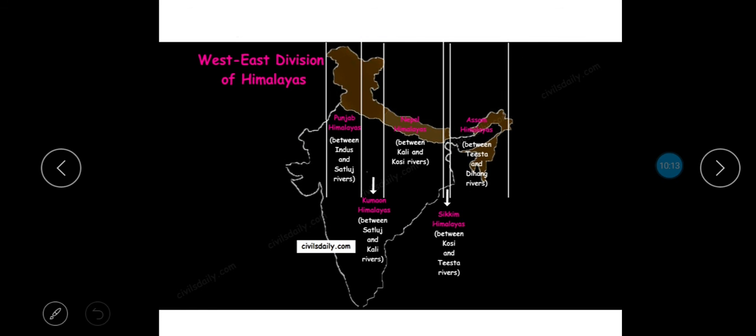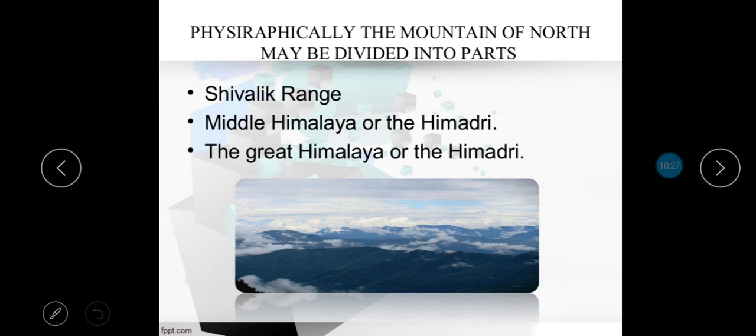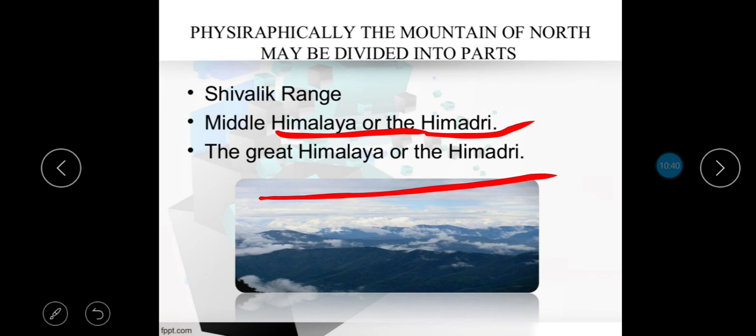Now you can once again go through this map, which makes a clear picture of the West East division of Himalayas, that is Punjab, Kumaon, Nepal and Assam. Now this is the final topic and the main division. The first is the Great Himalayas or the Himadri. Then second, under it, is the Middle Himalaya or the Himachal, children. And under it we have the Shivalik range.